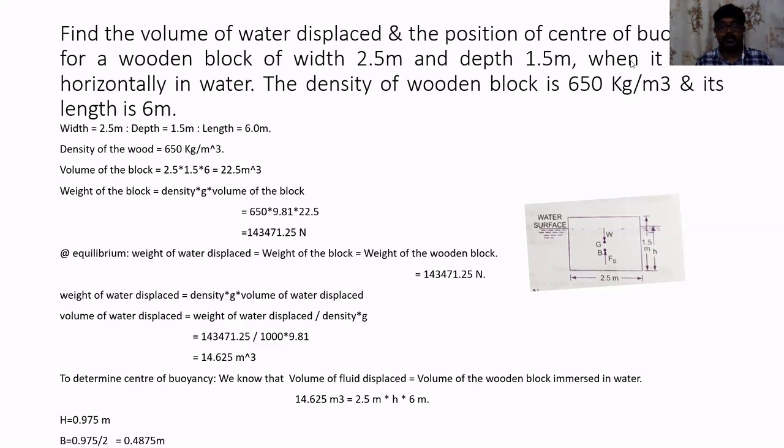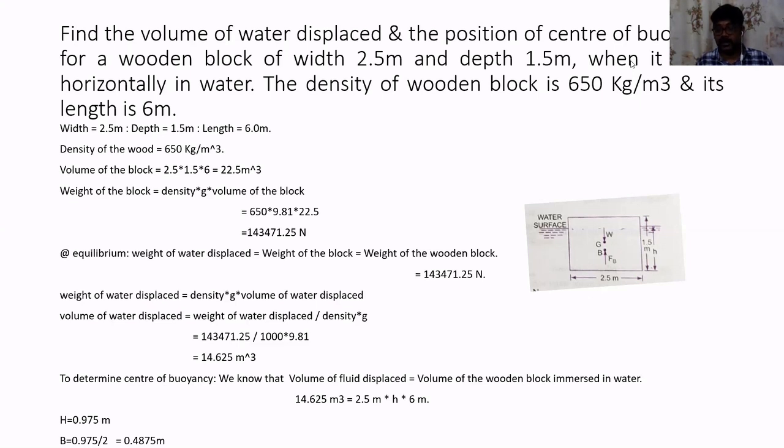So in the problem statement, he is asking me to determine the volume of water that is getting displaced when I throw a wooden block of given dimension. And at the same time, he is also asking me to determine the center of buoyancy. Two things he is asking me to determine.